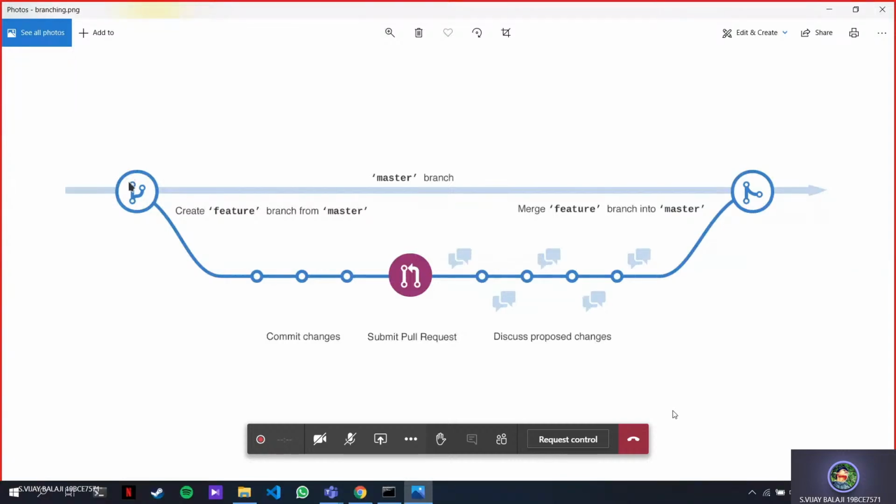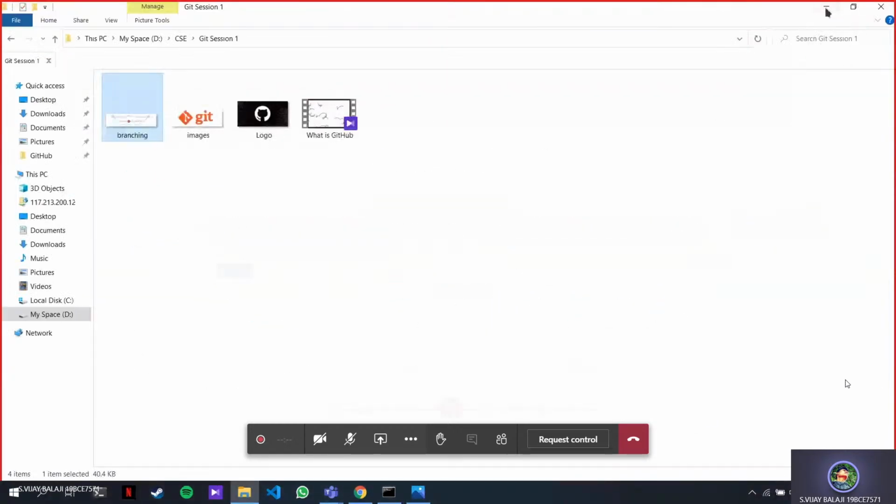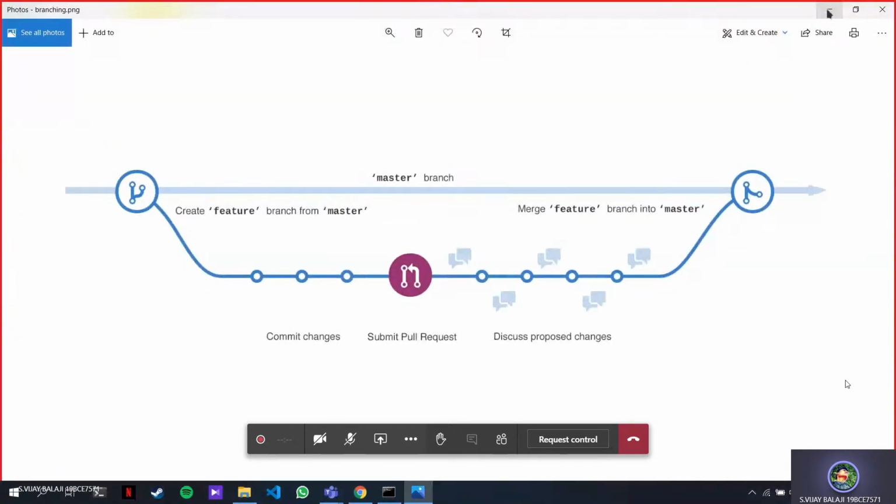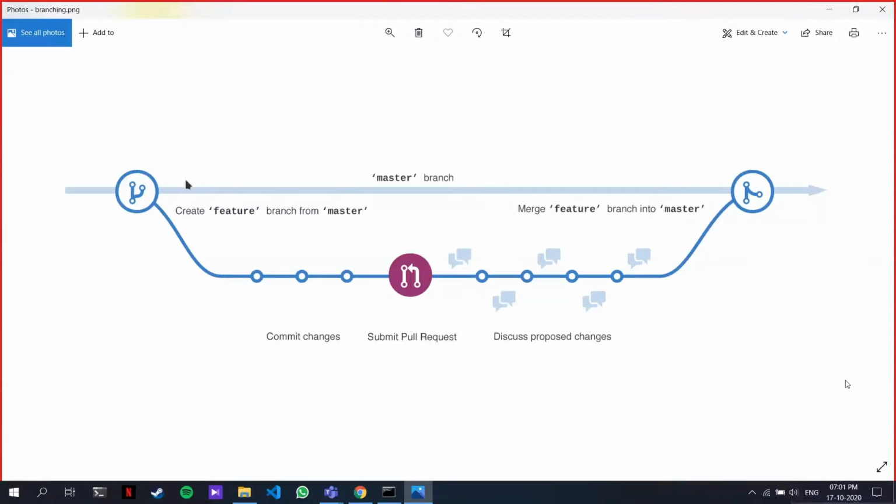Now what I'm going to do is I need to create a feature. Okay, I'll give you an example. Right now I have this whole screen. Now if someone wants me to add this minimizing feature, normally this feature is not there. If someone wants to add this minimizing feature, instead of directly working on a change, imagine if you're working on a project and you directly make the change and you suddenly make an error and nothing works, the whole code is broken, the whole project is gone, right?